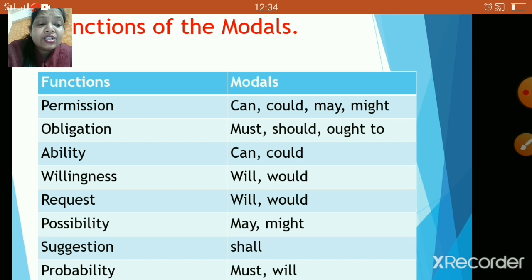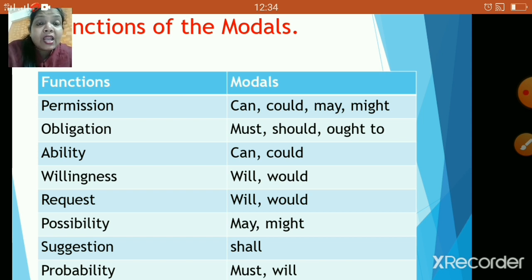Now the second condition could be that you are expressing a recommendation. That means you are making a recommendation. So something like, you should stop smoking. All right, you should stop smoking. So that's your recommendation. So obligation can be expressed in two ways.